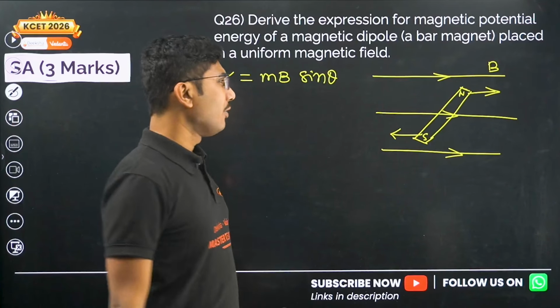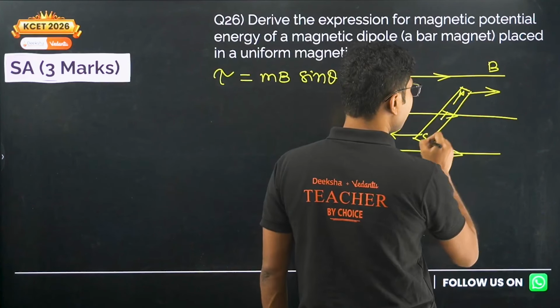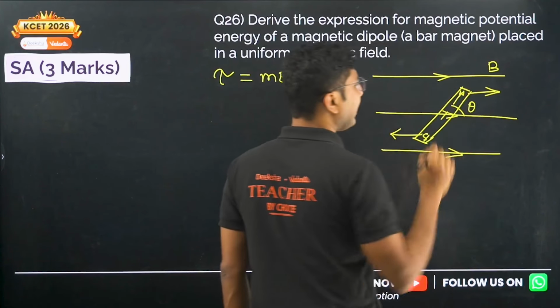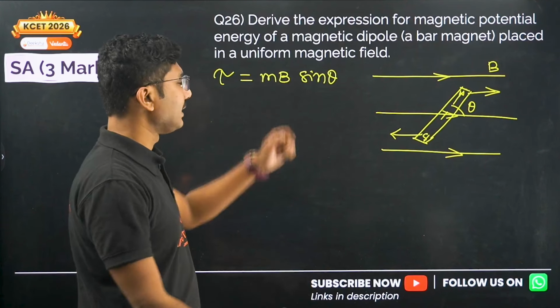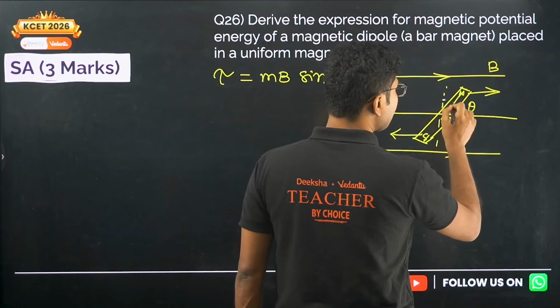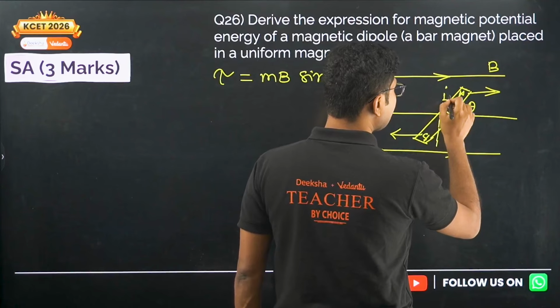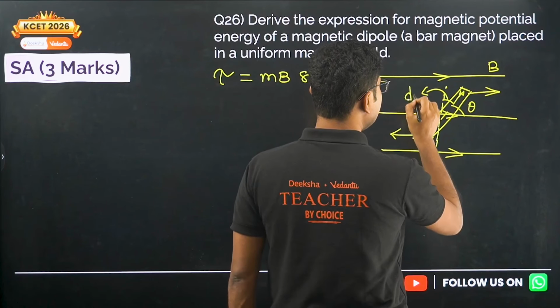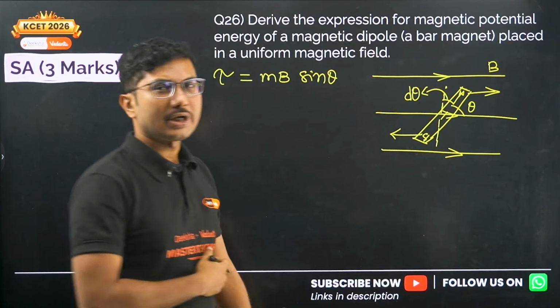Now initially suppose this thing was at an angle theta. If you slightly rotate it by a small angle, say d theta, then how much work do you need to do?